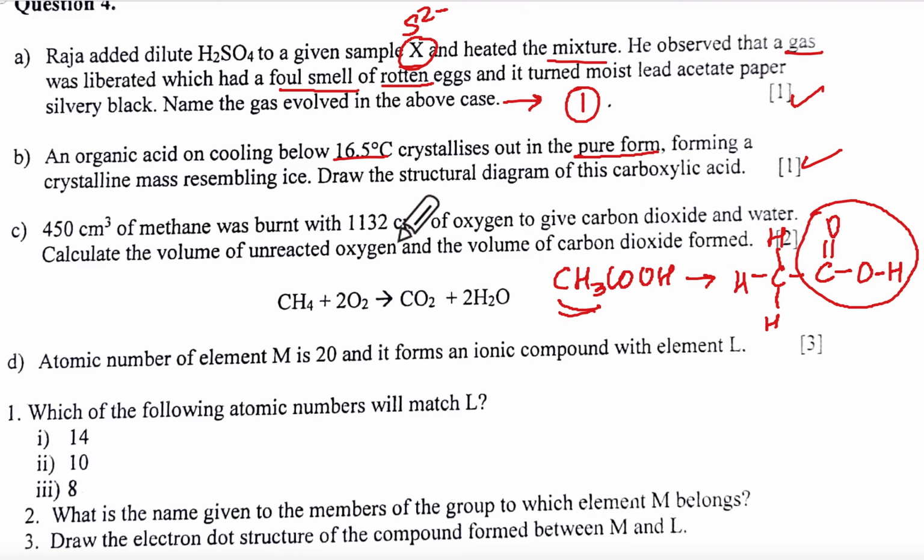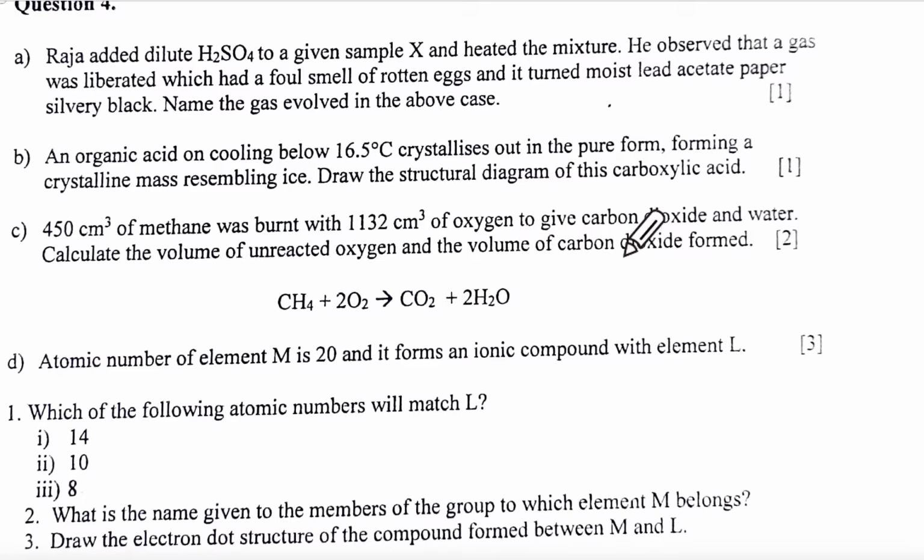Now methane burned in so much of oxygen to give carbon dioxide and water. Calculate the volume of unreacted oxygen and the volume of carbon dioxide. Is it easy? Tell me. They are telling you this is 450 centimeter cube and this is 1132 centimeter cube, and they are saying calculate the volume of unreacted oxygen and the volume of carbon dioxide.